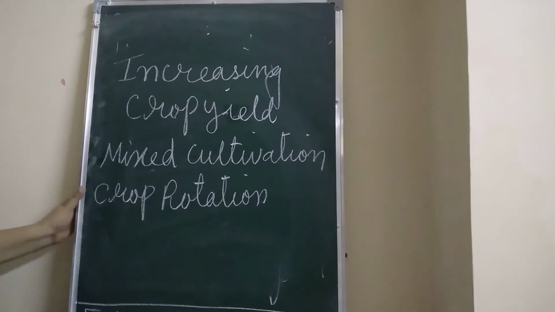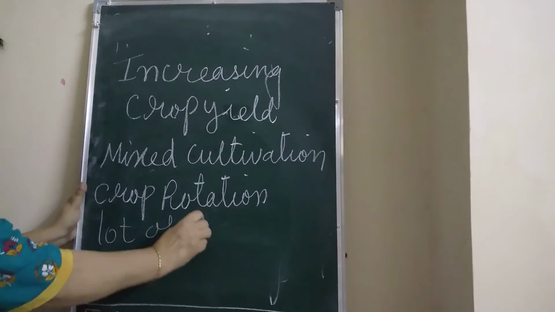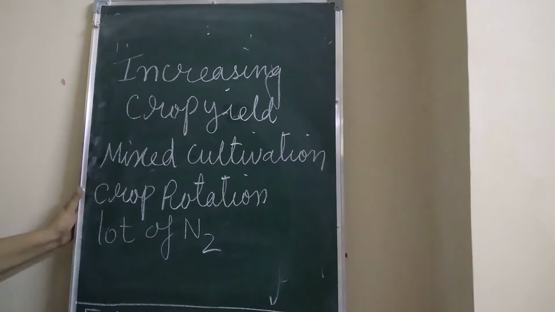This is done keeping in mind the nutrient requirements of a particular crop. For example, wheat and paddy use a lot of nitrogen from the soil.